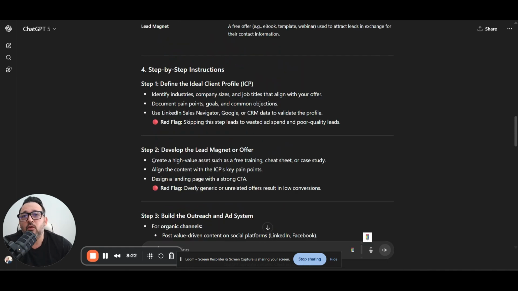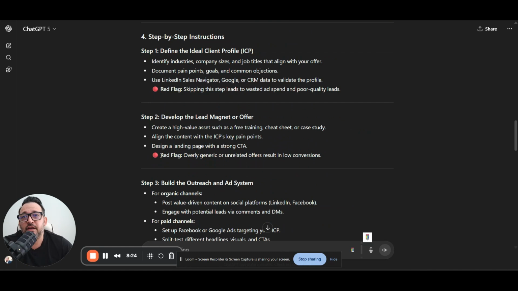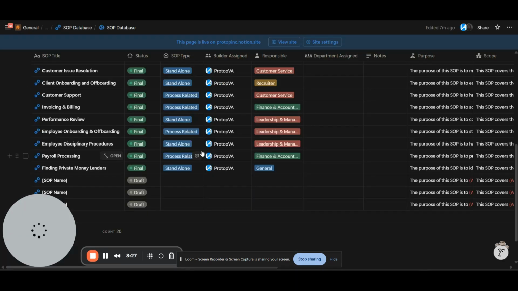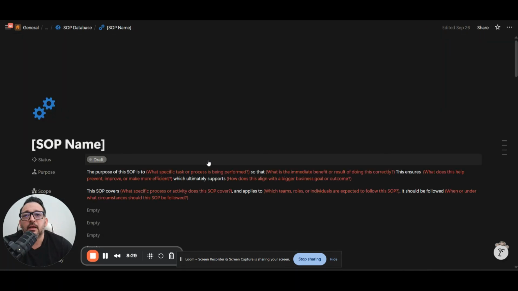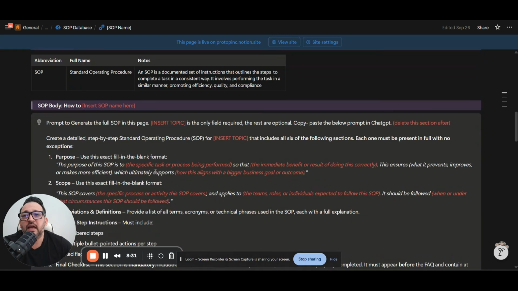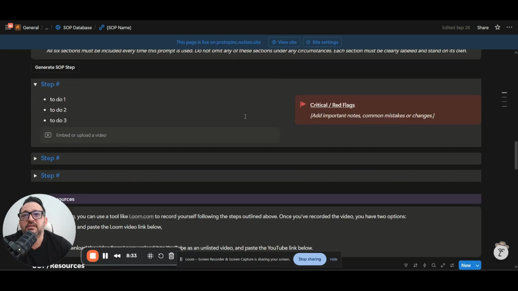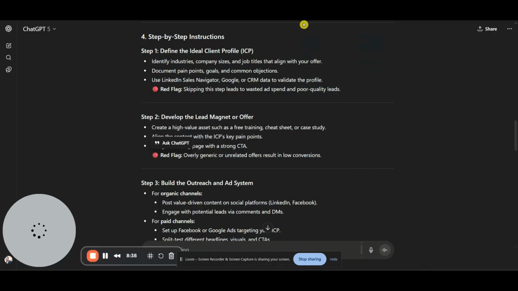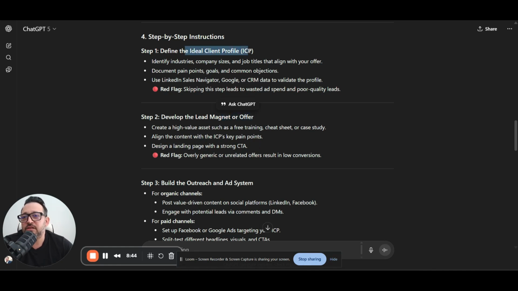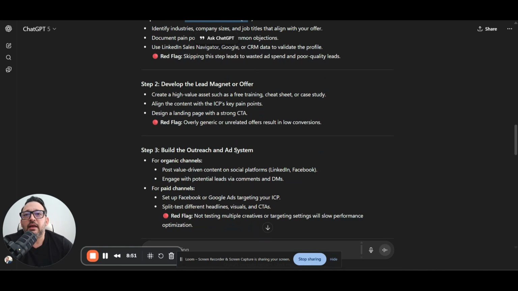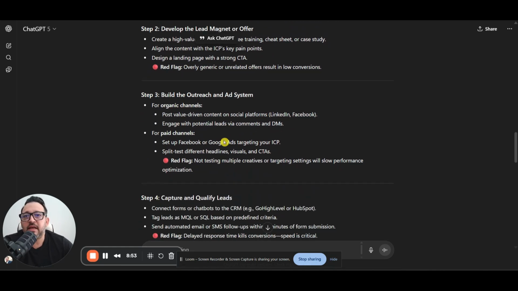And by the way, every step has the red flag, as you can see here in the standard operating procedure, right? When we go through the steps, or when we create a step, you got the red flag here, something that you should be aware of when you are just going through the steps. Develop the lead magnet offer, define the ideal client profile, which is something that, of course, if you're going to do lead generation, you need an ideal client profile. Okay, you build the outreach and ad system and all that kind of stuff.